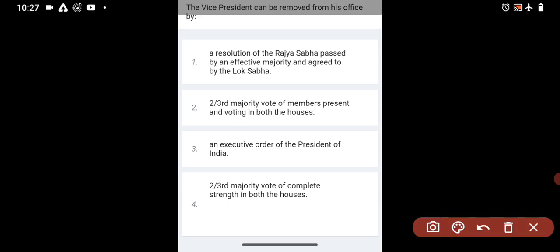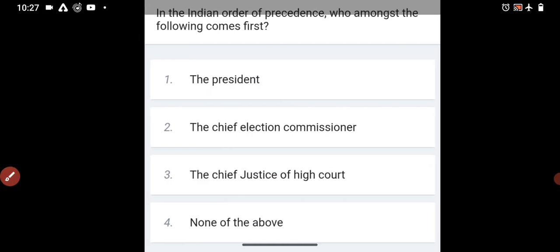I already told about this. This is the answer. A resolution of the Rajya Sabha passed by an effective majority and agreed by Lok Sabha. I already told about this. The Vice President removal can only be initiated in the house of Rajya Sabha. Okay, moving to the next question.